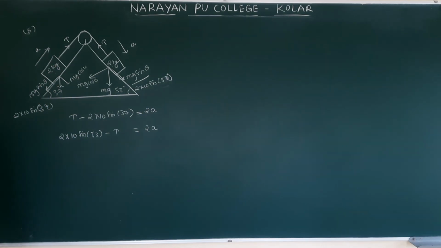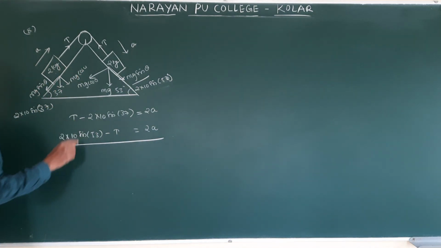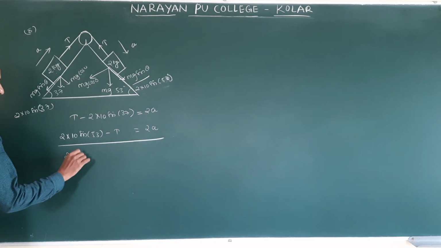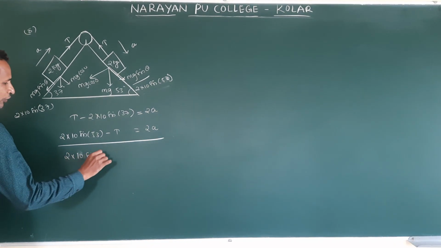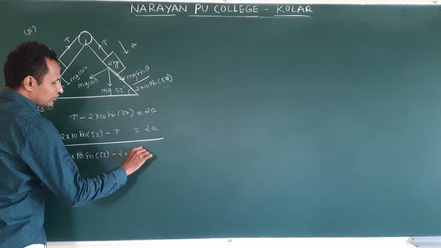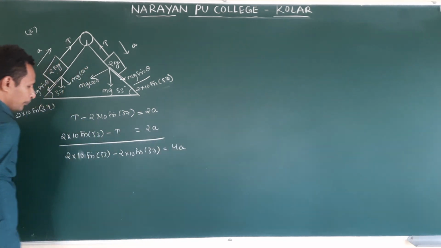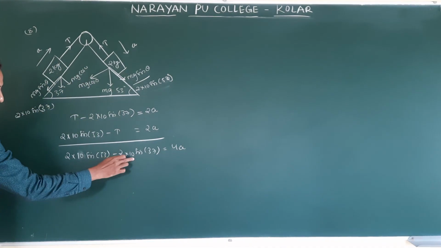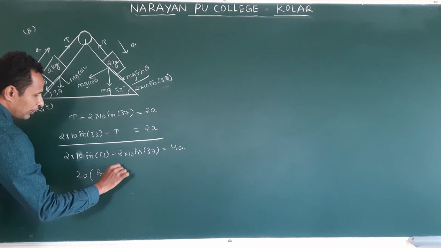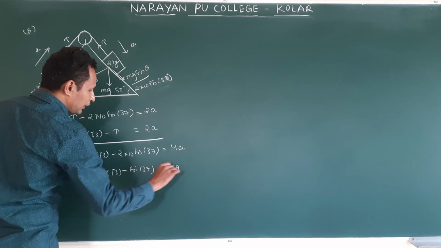What are they asking? Acceleration and tension. Add these two. Plus T minus T cancel. This is 2 into 10 sin 53 minus 2 into 10 sin 37 is equal to 4a. In this, 2 into 10 is common: 20 times sin 53 minus sin 37 is equal to 4a.